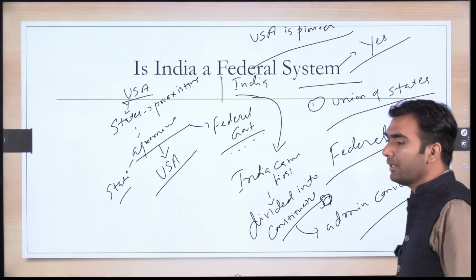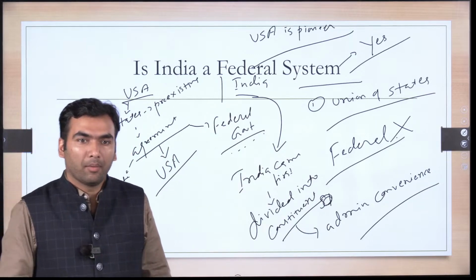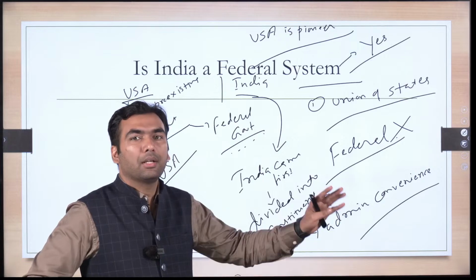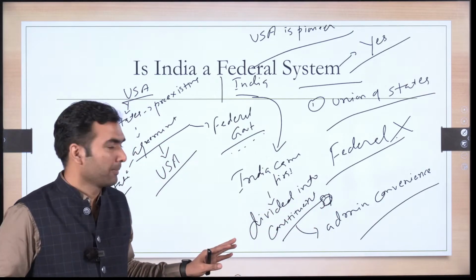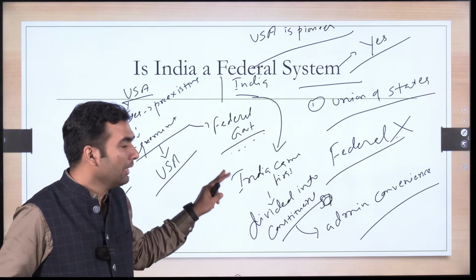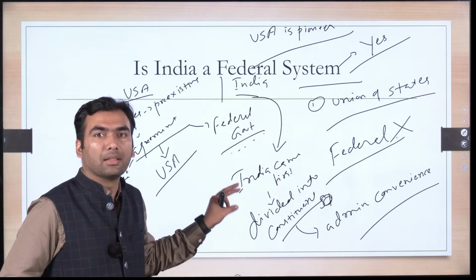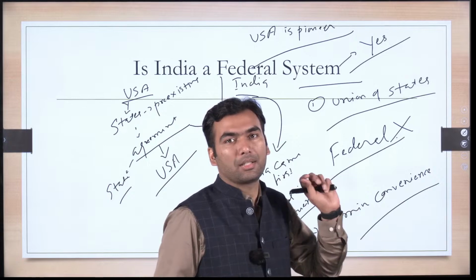As I told you earlier, it is not possible to govern such a large country by one central government. So we divided it into various constituent units, which are today known as states. In India, since the nation came first, states have relatively less power.